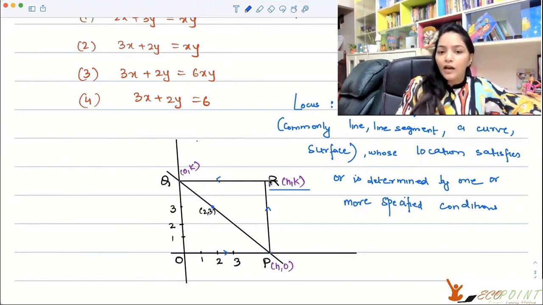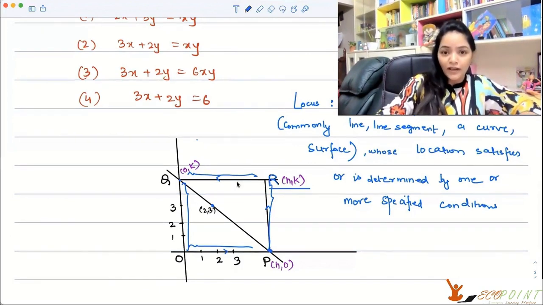Now, if the point R is (h, k), it's a rectangle. So this length has to be equal to this length, and this length has to be equal to this length. So P will be (h, 0). Of course, it's the x-axis, so y is 0. It has to be the same h as what you have for R. And this point is (0, k). We're interested in the locus of R, meaning all the points that will satisfy the condition that R is also satisfying.